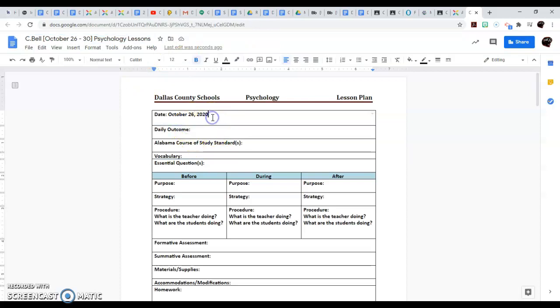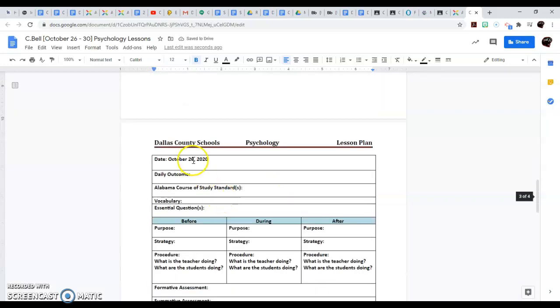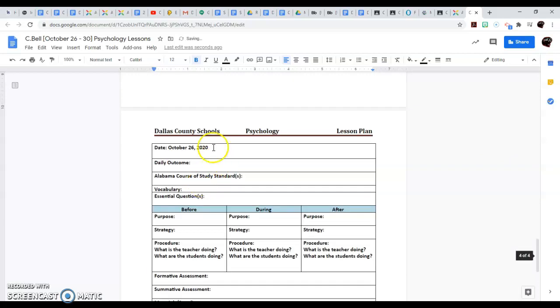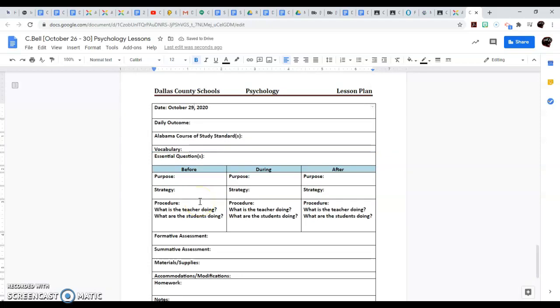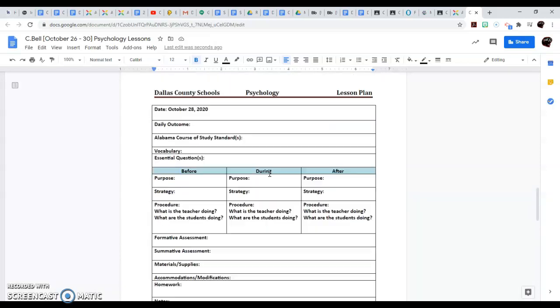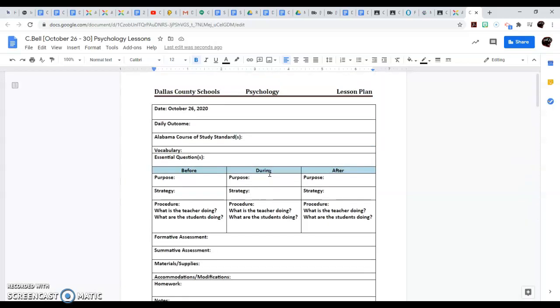All right, so I'm going to copy and paste. Make that 27. Make that 28. And 29th. Because we don't come in on Fridays, you won't have to do it. But for future reference, you might want to make sure that you include that because we will be back on Friday schedules when all of this is over.